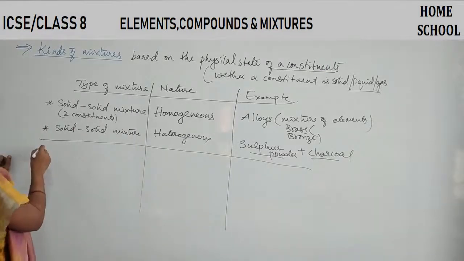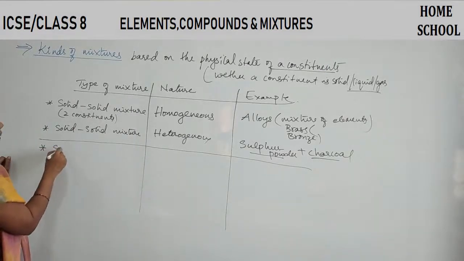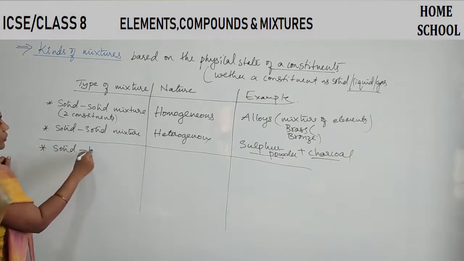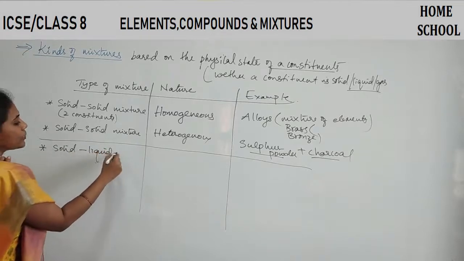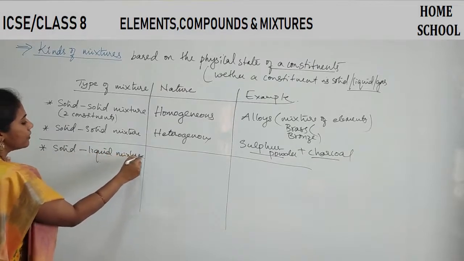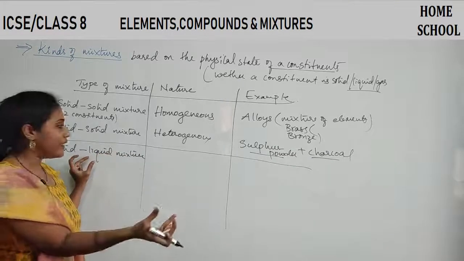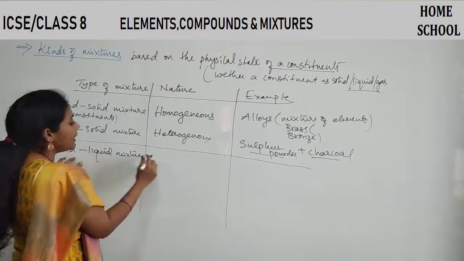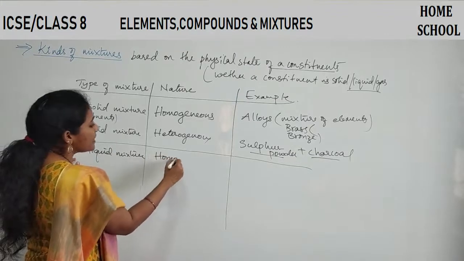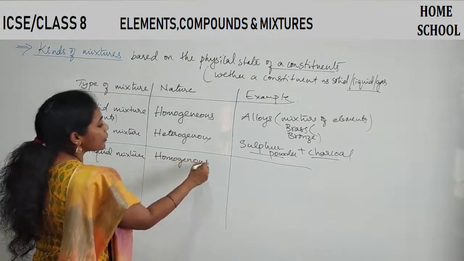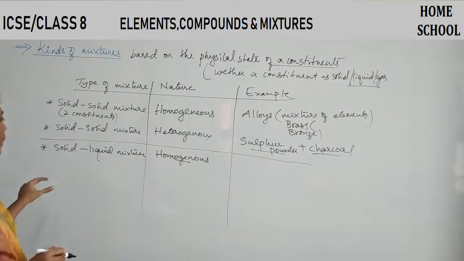And for the next variety, that is solid liquid mixture. One constituent is solid, another constituent is liquid. If this particular mixture is homogeneous in nature, what example can you think of?